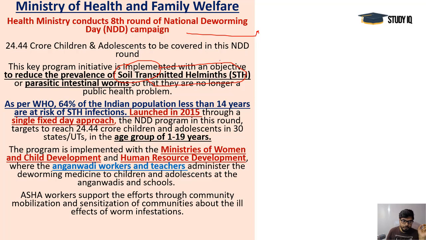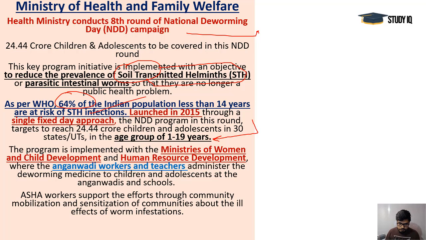Around 64% of them, according to WHO, are vulnerable to soil-transmitted helminth infections. Most of the time we hear about stomach ache because they consumed something bad, and all these worms are eating their nutrition, and their growth is also stunted because of the worms inside their stomach. So there is a problem.